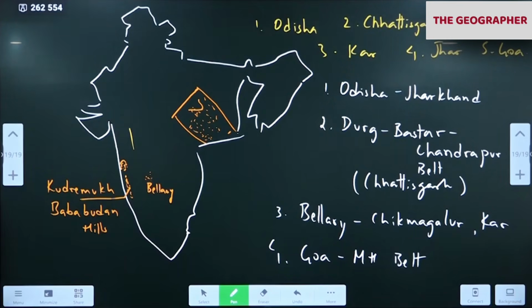Okay. So next also write one line. In the world, iron ore production, that means mining and production: Australia, Brazil, China, India, fifth Russia.